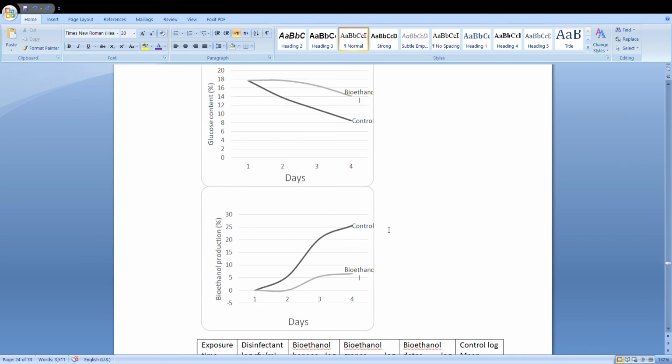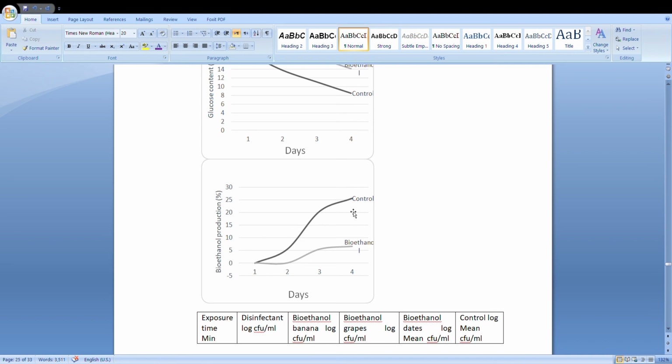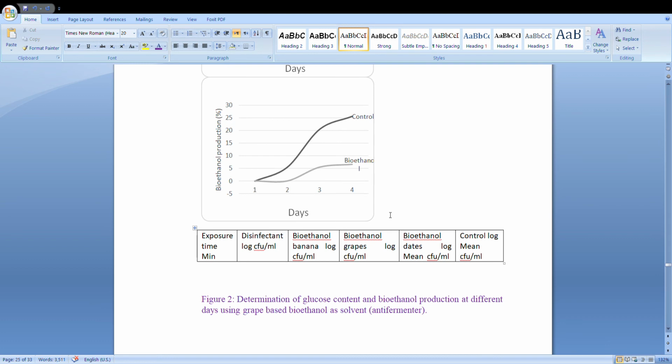You can see here the fermenter. First day, second day, third day, fourth day: glucose concentration controlled by ethanol. It means bioethanol production is increasing and glucose is decreasing. The control is higher than with bioethanol. So here also you can see disinfection.